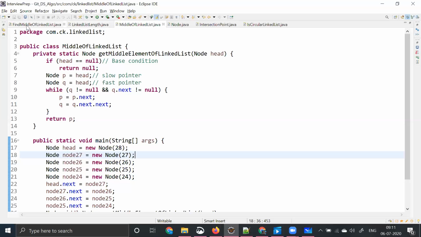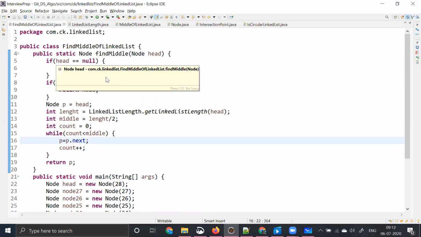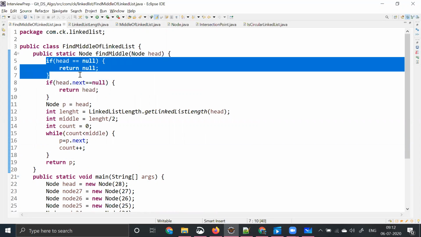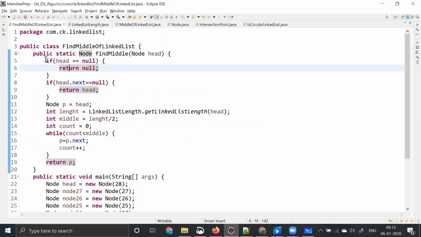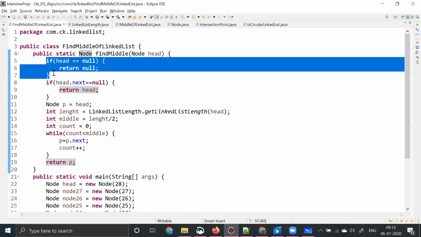It's a very simple code, right? So I'm trying to do the same thing here. What is the first step? Base case number 1: head is equal to null. What you're trying to do is return null. When the head is null, it means there is no linked list existing.